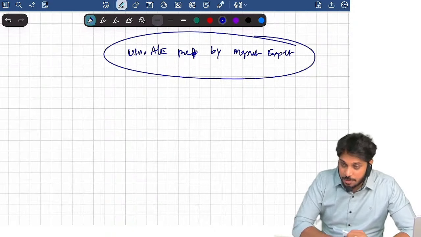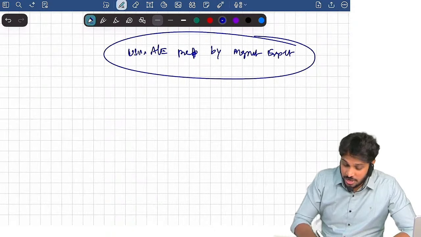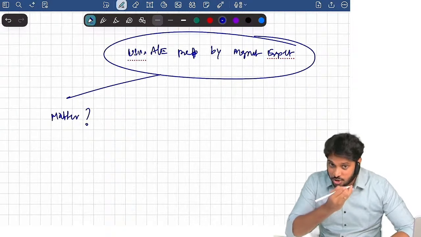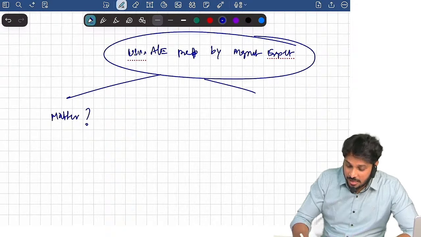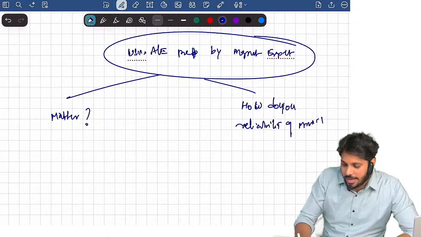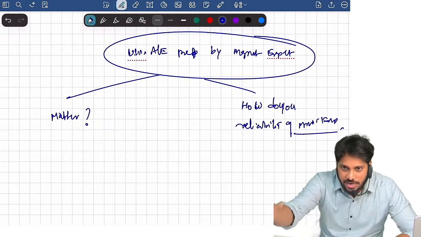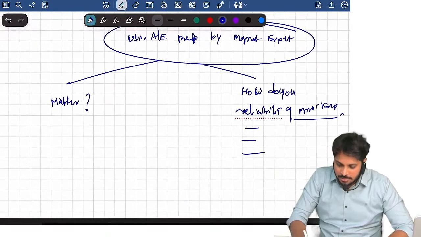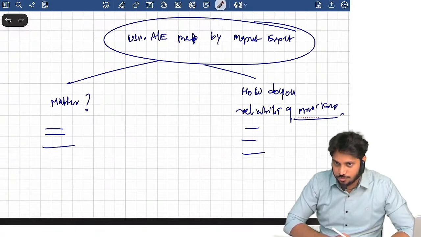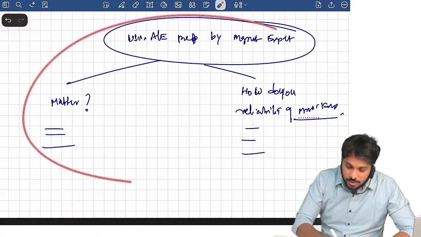When you are using that audit evidence, what matters you should consider as an auditor, and how do you evaluate the reliability of the management expert? Can you rely upon him? What factors to evaluate? Here the answer is there, here the answer is there. Both are different. Again, often students confuse between these two. Clear? This is one topic.